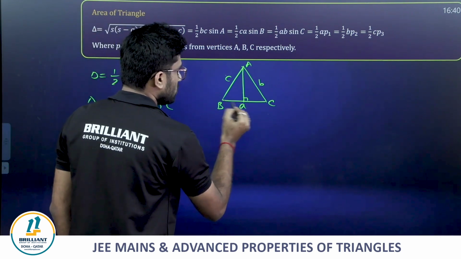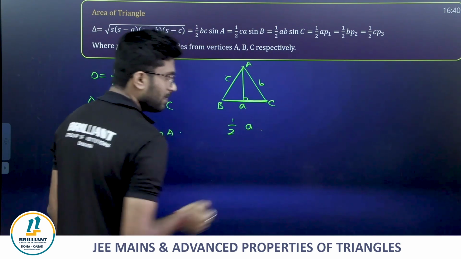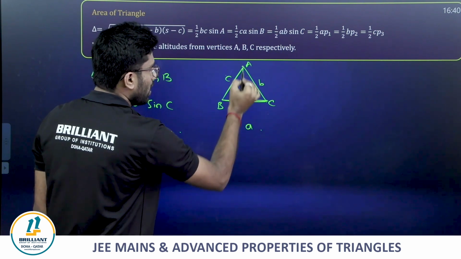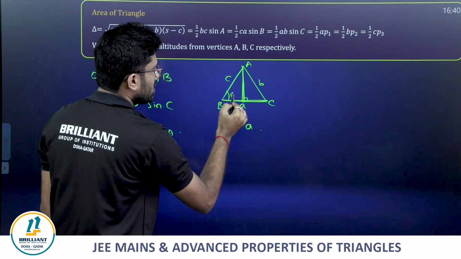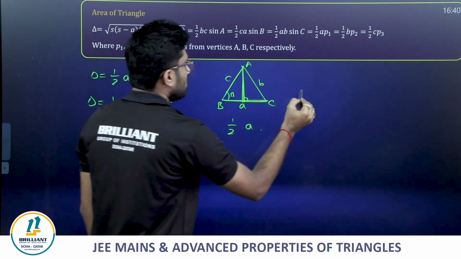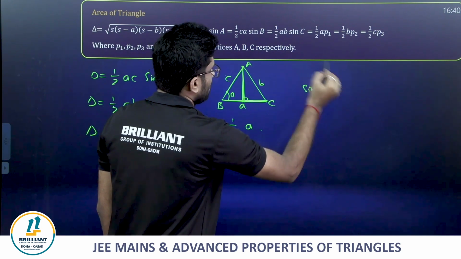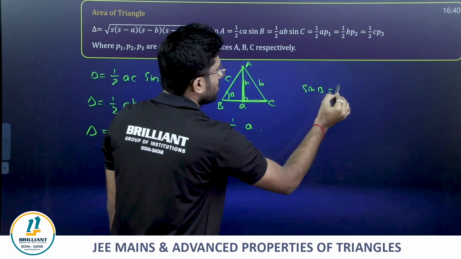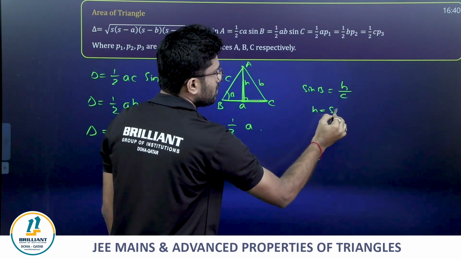Now suppose, see, area is half into base into height. Now express this height. What is this height? Suppose it is angle B. Now sine B is equal to, let this be some h divided by c. So h is equal to c sine B.